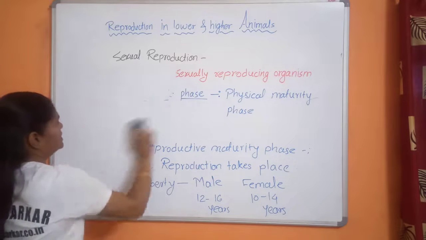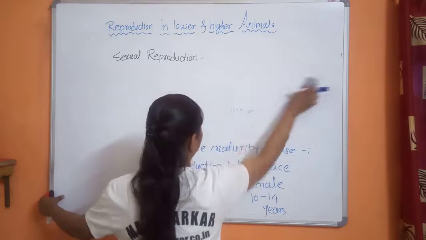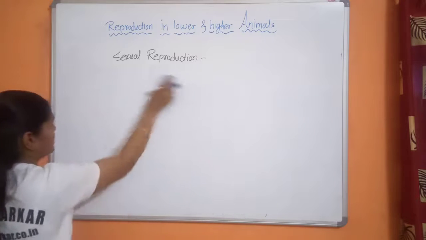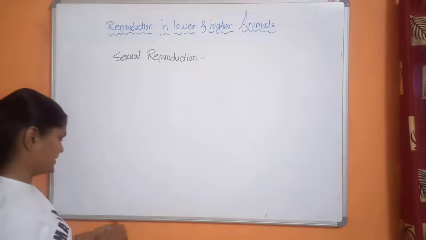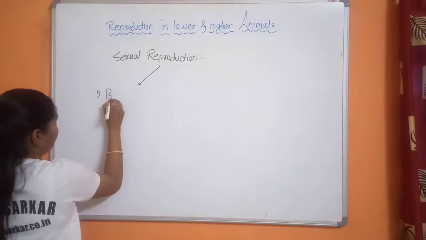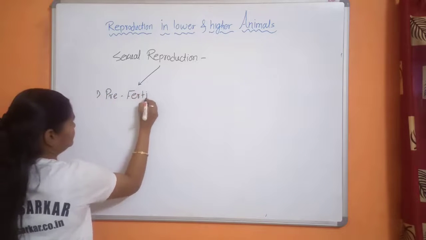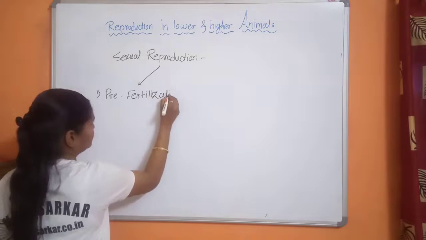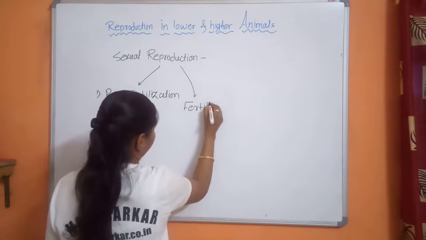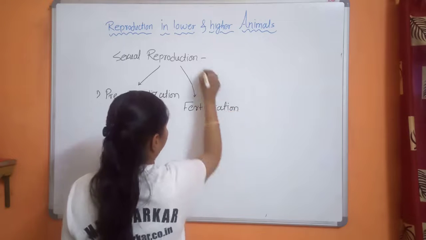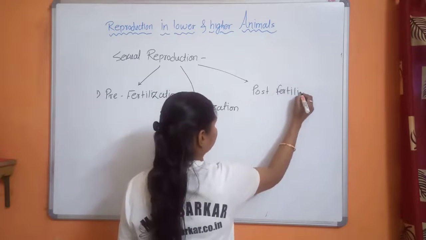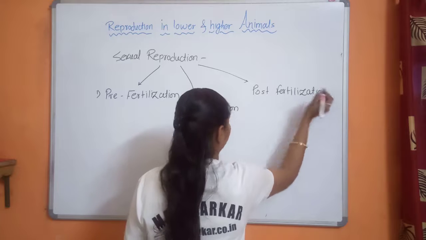Now we see sexual reproduction is divided into 3 parts, that is pre-fertilization events, then fertilization event, and third, post-fertilization.